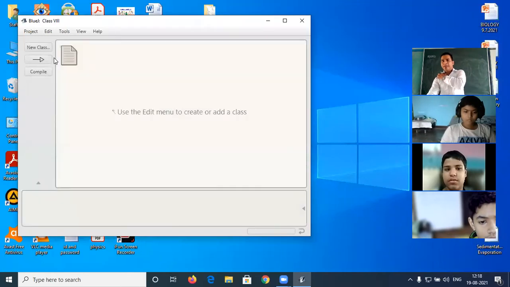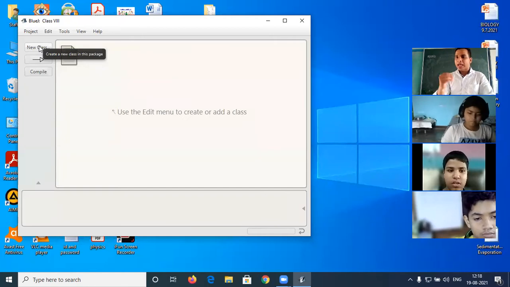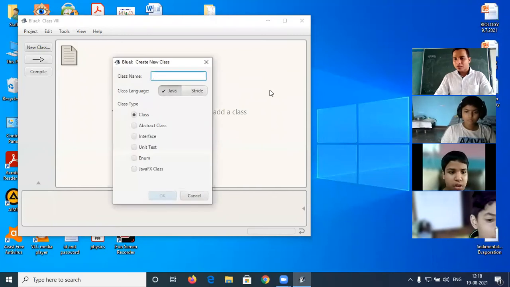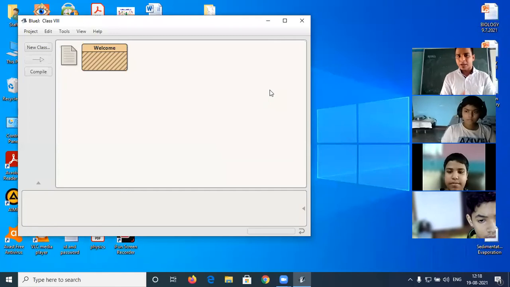Now the project is ready. When the project is ready, this particular icon is visible. Now click on new class. No need to create another project. Just make all the programs within the same project, meaning the same folder. Now we have to click on new class. After that, I have to type the class name. What is the class name in that figure? Figure 5.8, that is Welcome. So I have to type Welcome and click the enter button.